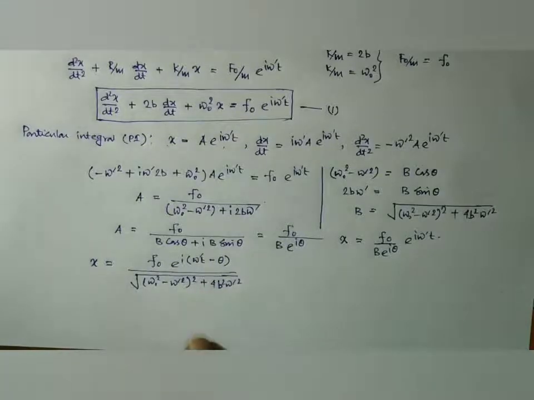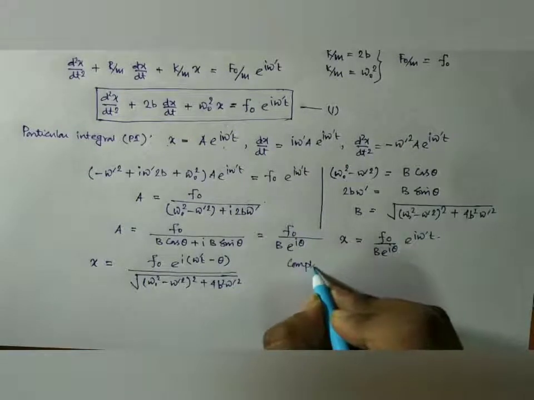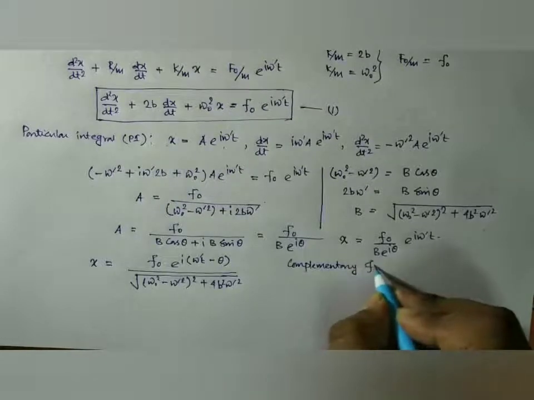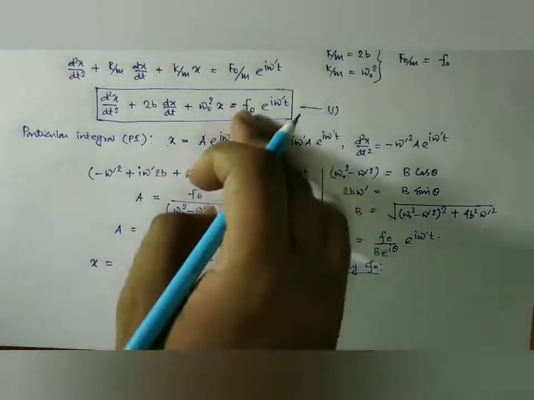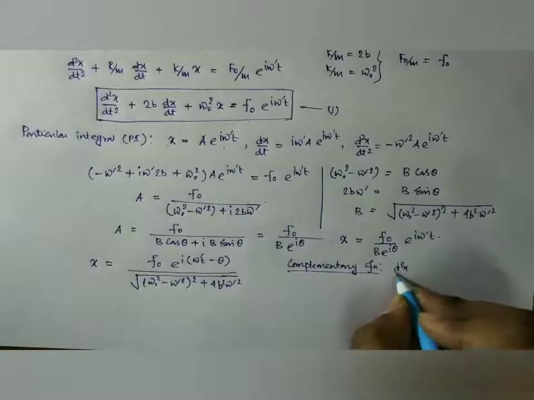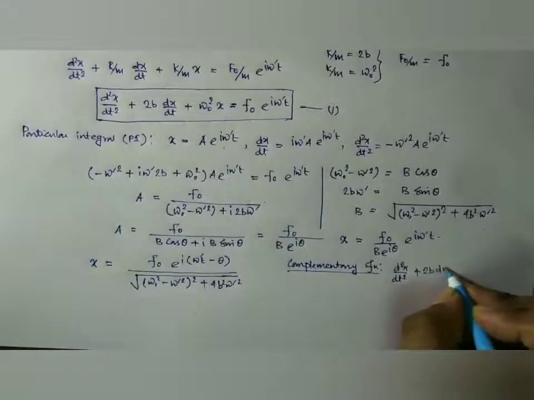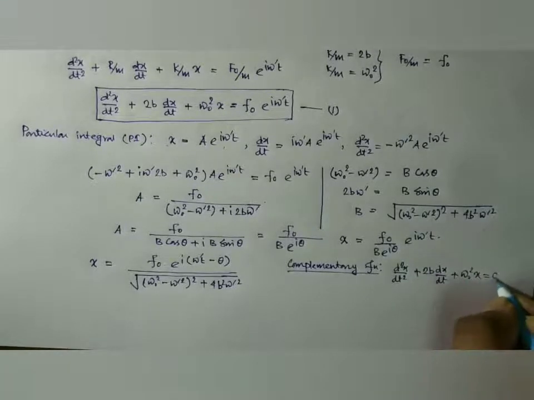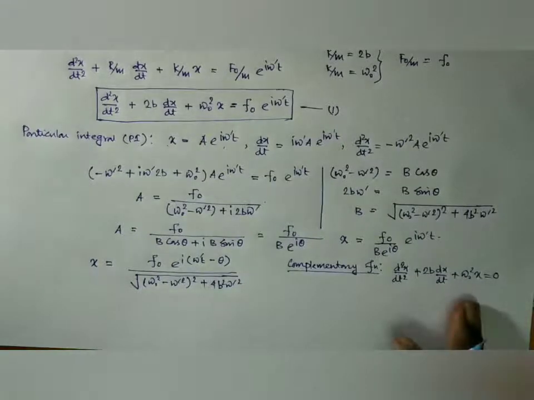We have obtained the particular integral, and for the complementary function it is quite easy. For the complementary function, just put the right hand side equal to 0 in this equation. We have d2x/dt2 plus twice b dx/dt plus omega naught square x equal to 0. This equation we have already solved.